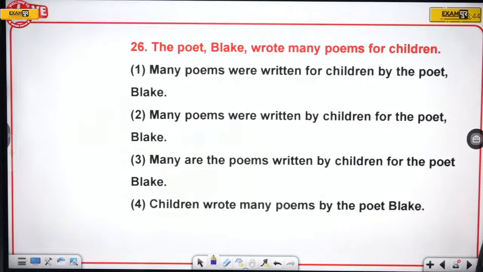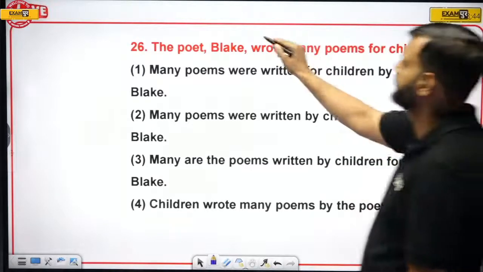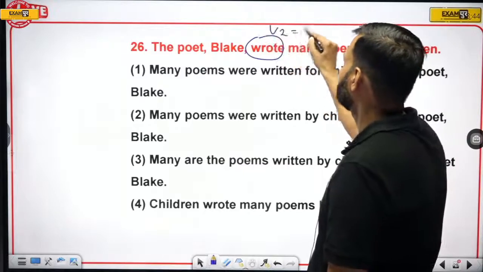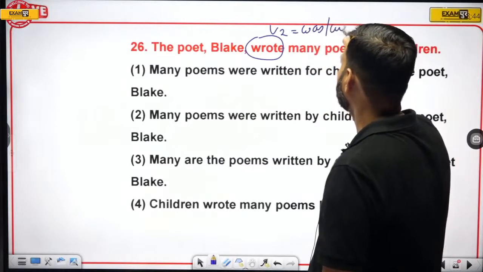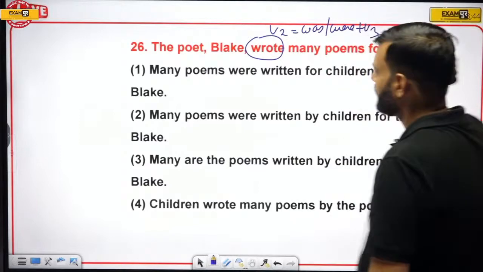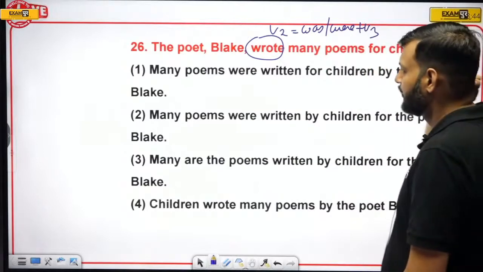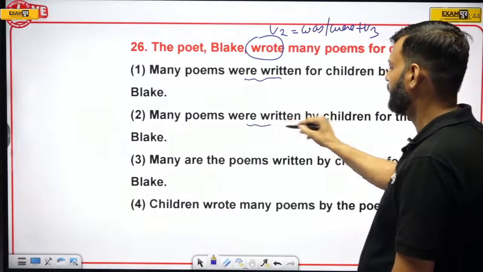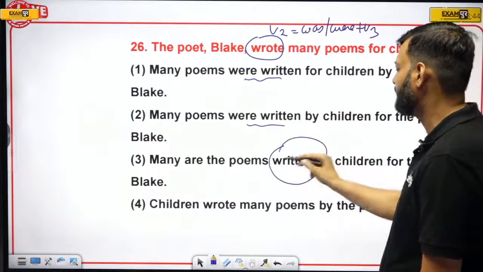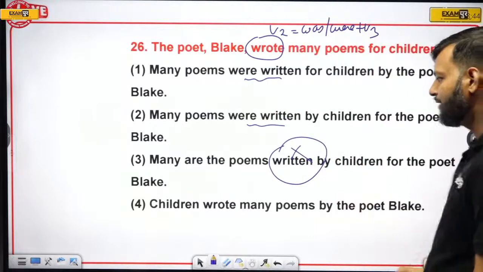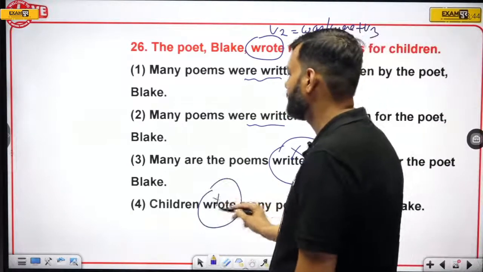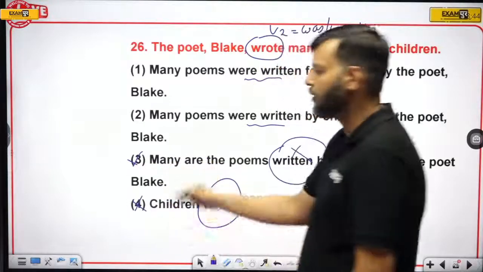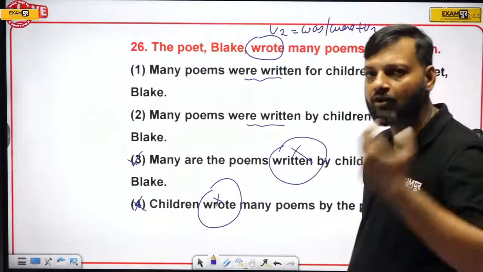Okay, now the next one. The poet Black wrote many poems for children. Wrote, second form. It means was verb plus third form is required, right? So here we have verb plus third form. Here were is missing, cannot be the answer. And here also be plus third form is missing, cannot be the answer. So these two options have been eliminated due to the wrong tense usage.